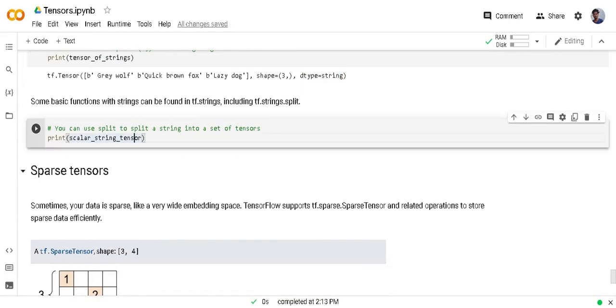You can perform many operations on strings. You must see the TensorFlow library documentation. I'm only showing you one function here, which is the split function, tf.strings.split, split by space.